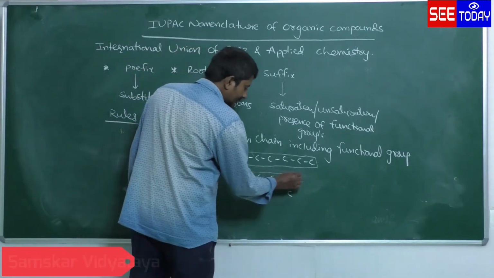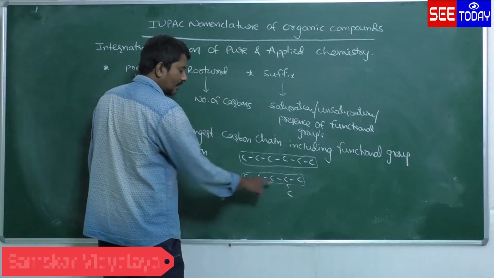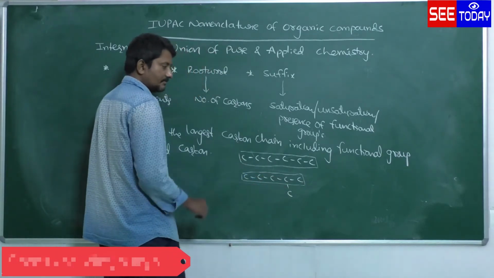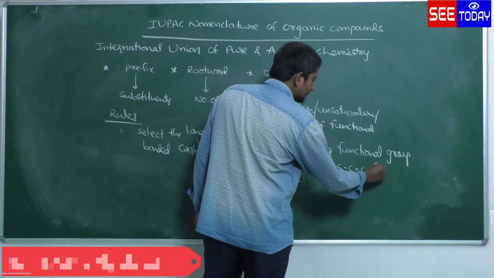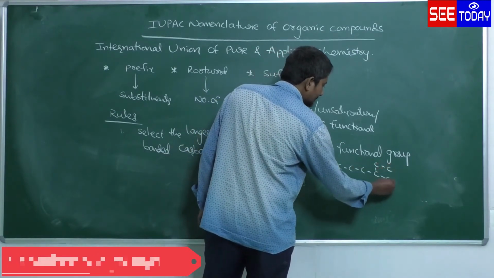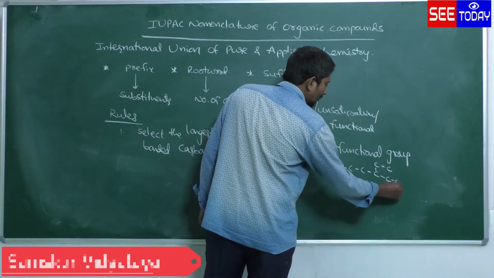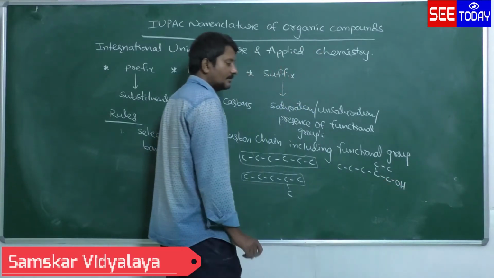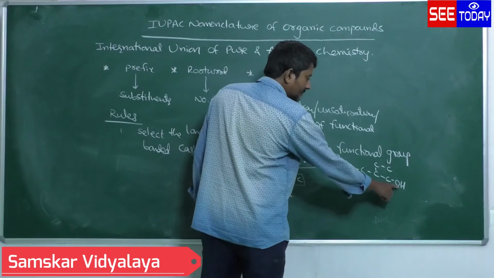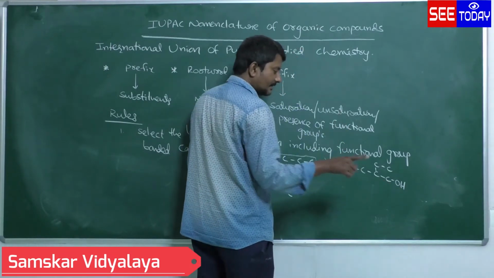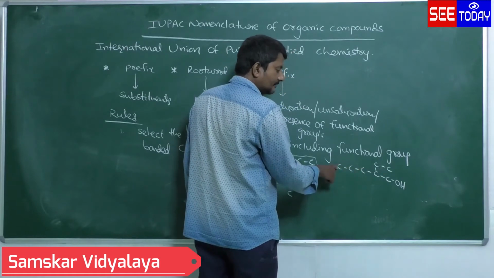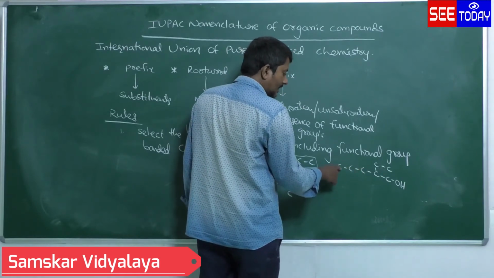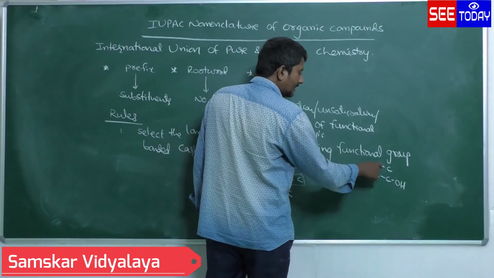Now I am taking this one as the longest carbon chain, and the other carbon will be considered the substituent. Next, C, then C, OH. Now let us see the OH bonded carbon. It should be present in the longest carbon chain. That's why 1, 2, 3, 4, 5 is the longest carbon chain, not 1, 2, 3, 4, 5, 6.